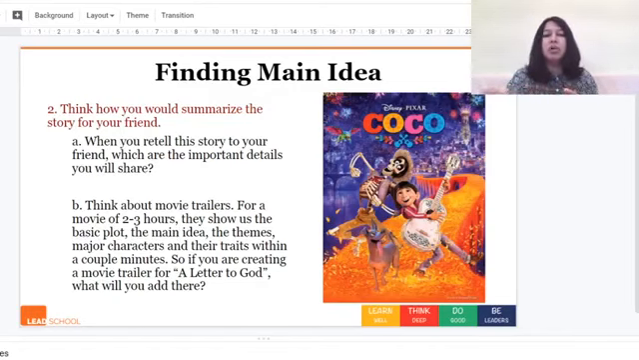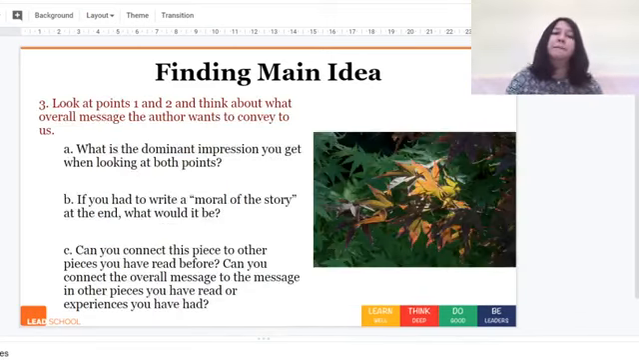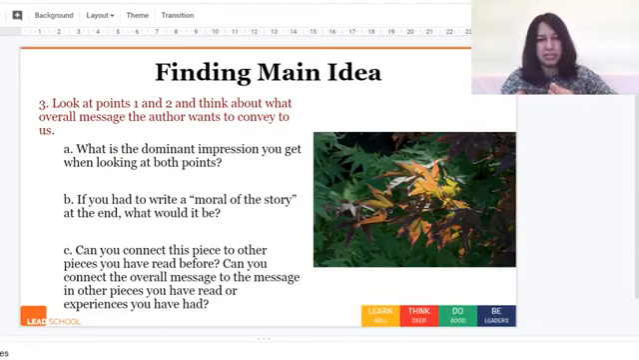Second is think about movie trailers. There is a movie of 2 to 3 hours, but they show us within a few minutes, 1 or 2 minutes, the basic plot, the main idea, the themes, major characters and their traits. So if you think you are creating a movie trailer for A Letter to God, what will you add there? These are 2 points we can think about when we are trying to summarize. Let's look at the third point. In the third point, basically what we need to do is look at point 1 and 2 and think about what overall message the author wants to convey to us.